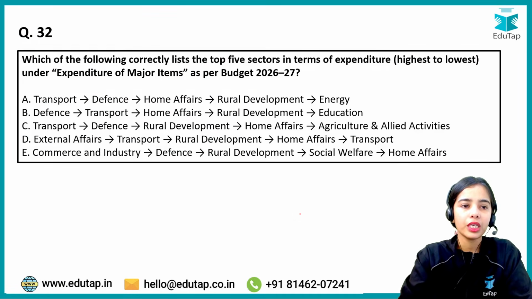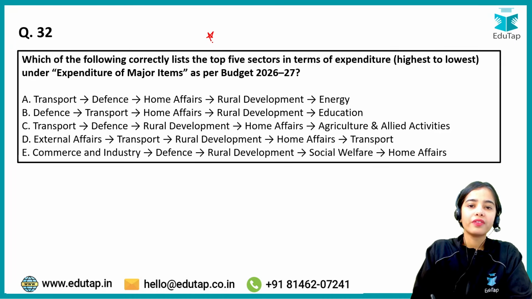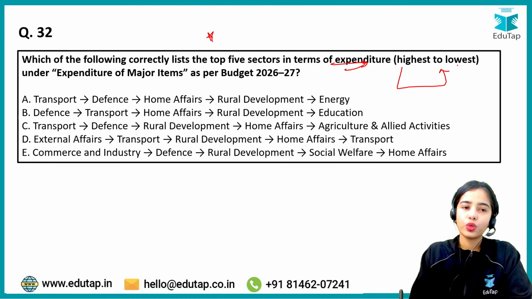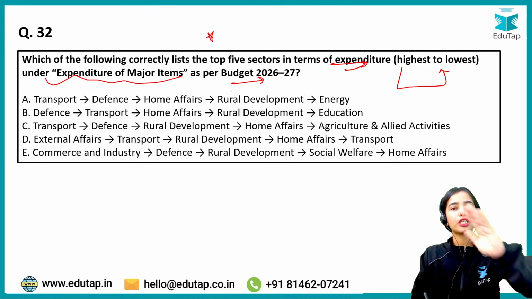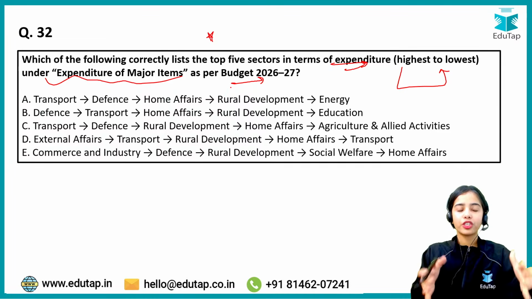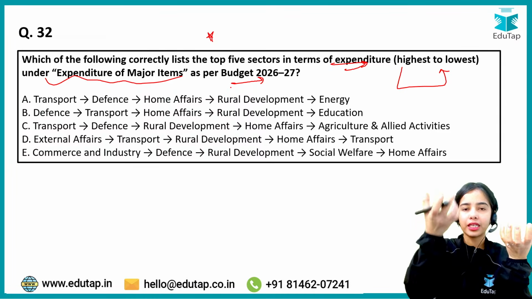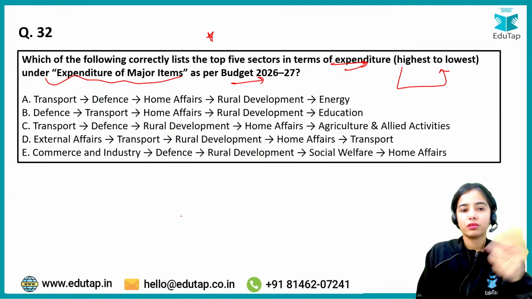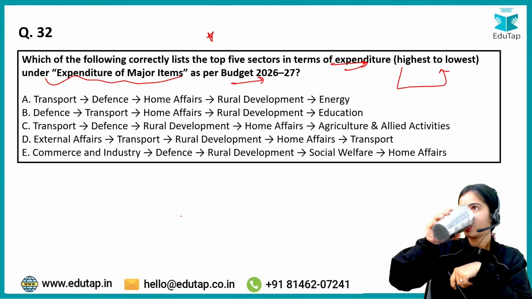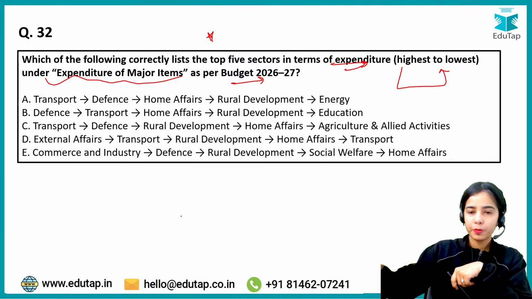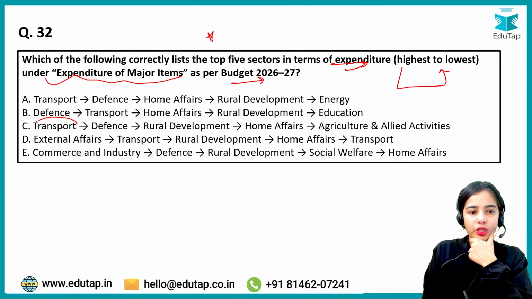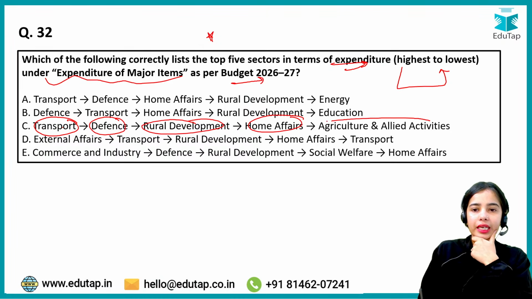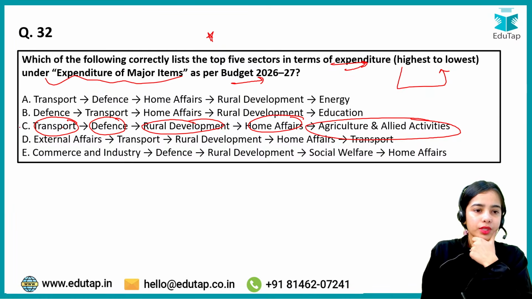Okay, now which of the following correctly list the top 5 sectors in terms of expenditure highest to lowest under expenditure of major items as per budget 2026-27. So in the expenditure, there are different sectors, so where the government is spending the highest. It is actually transport, defense, rural development, home affairs, agriculture and rural allied activities. So C is the answer.